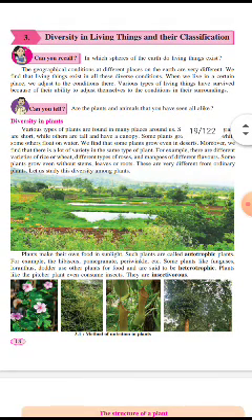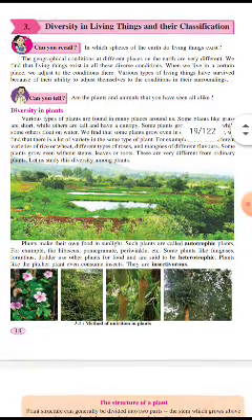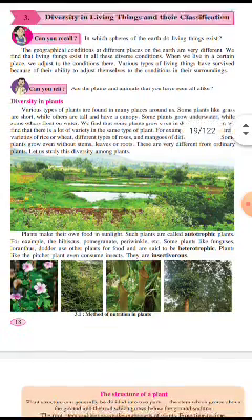When we live in a certain place, we adjust to the conditions there, and various types of living things have survived because of their ability to adjust themselves to the conditions in their surroundings.